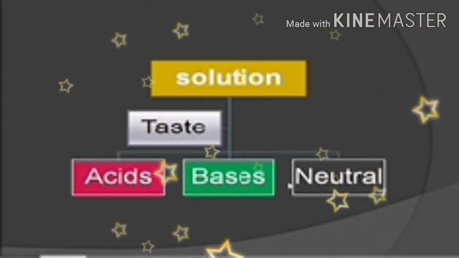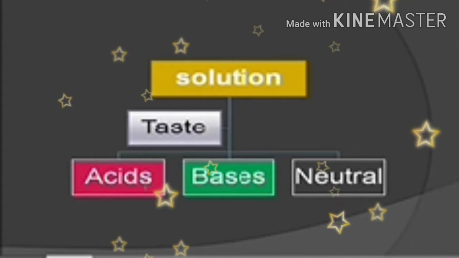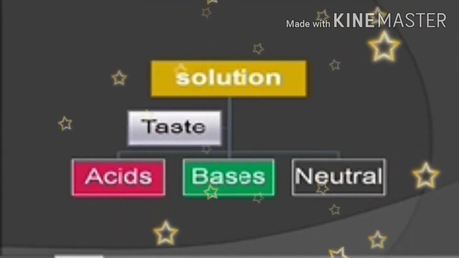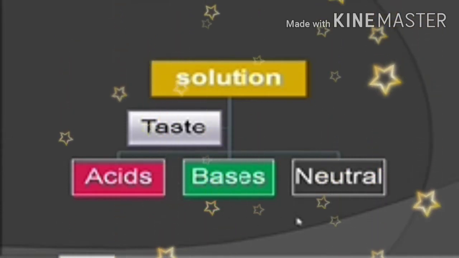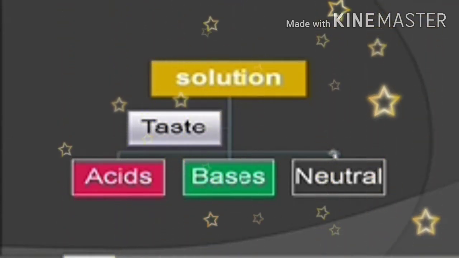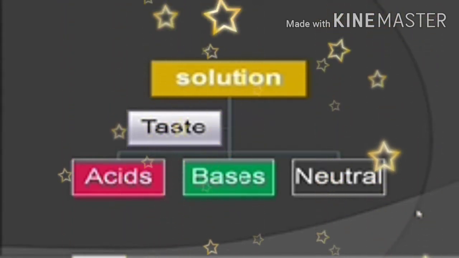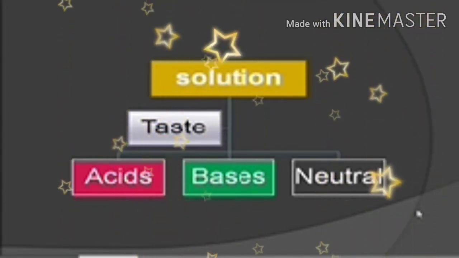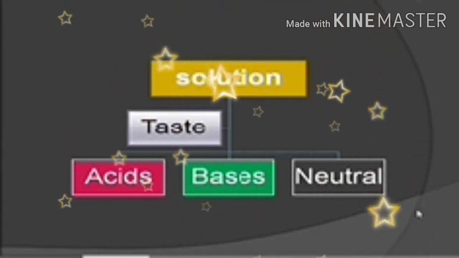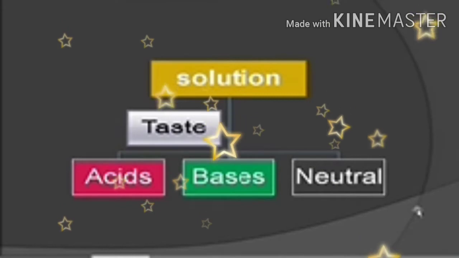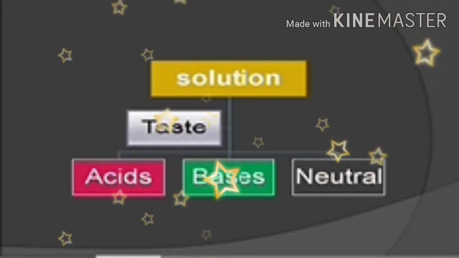Based on the taste, substances are classified as acids, bases or neutral. We already know that if a substance has a sour taste, we call it an acid. If a substance has a bitter taste, we call it a base. But this type of classification is not valid. We cannot taste all the substances to tell what type of solutions they are.